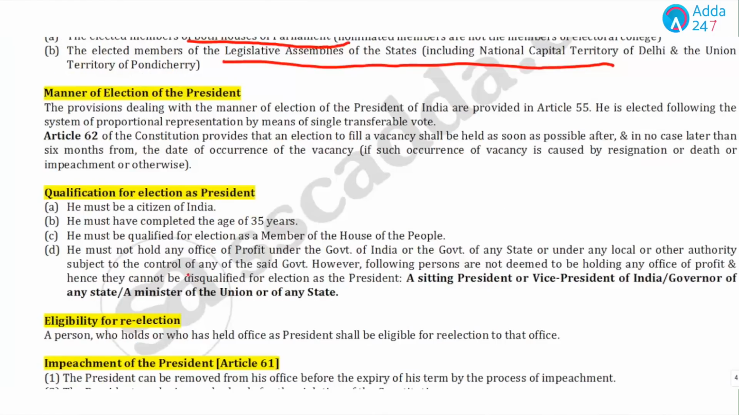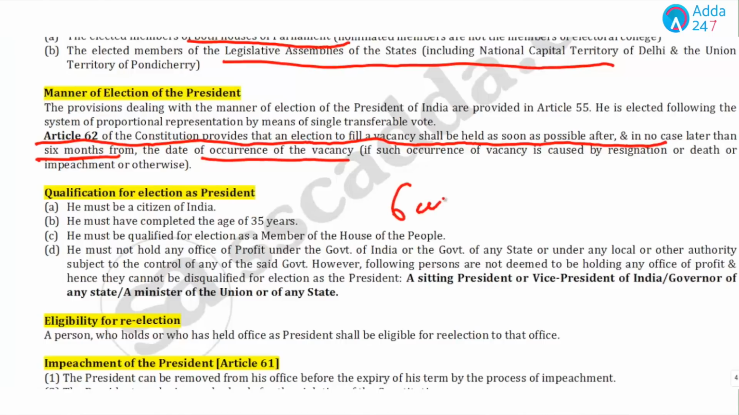Now, the next important point is Article 62. In this the Constitution provides that an election to fill a vacancy shall be held as soon as possible, and in any case no later than 6 months from the date of occurrence of the vacancy. In simple terms, it means that if the president's seat is vacant, within 6 months we should have a new president.